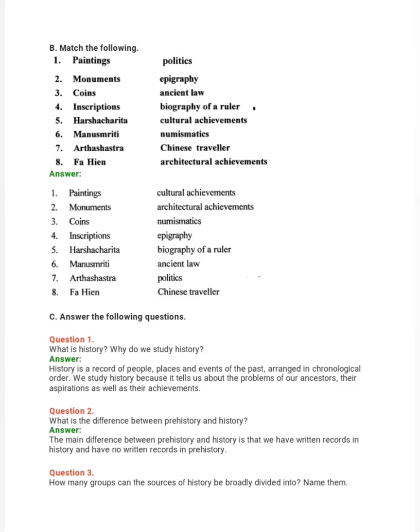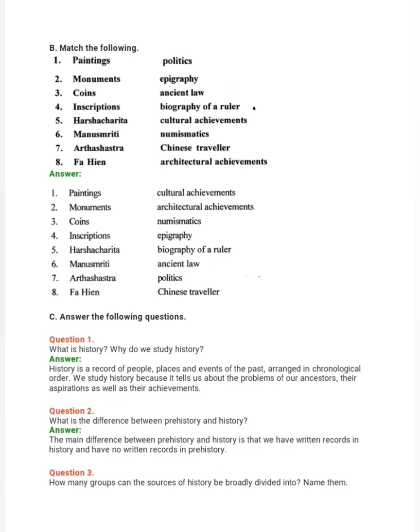B. Match the following. Answer. 1. Paintings, cultural achievements. 2. Monuments, architectural achievements. 3. Coins, numismatics. 4. Inscriptions, epigraphy. 5. Harshcharita, biography of a ruler. 6. Manusmriti, ancient law. 7. Arthashastra, politics. 8. Fahien, Chinese traveler. C. Answer the following questions.